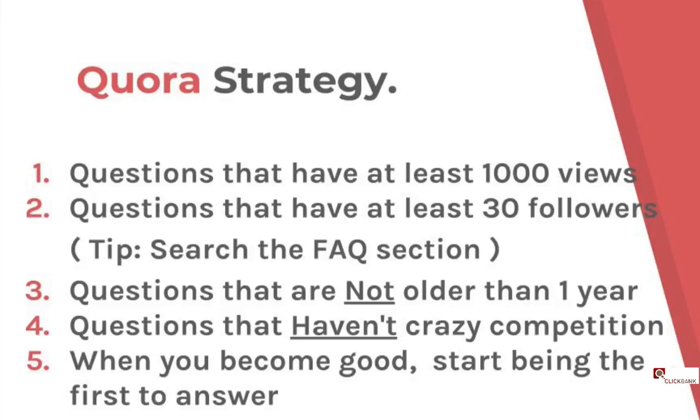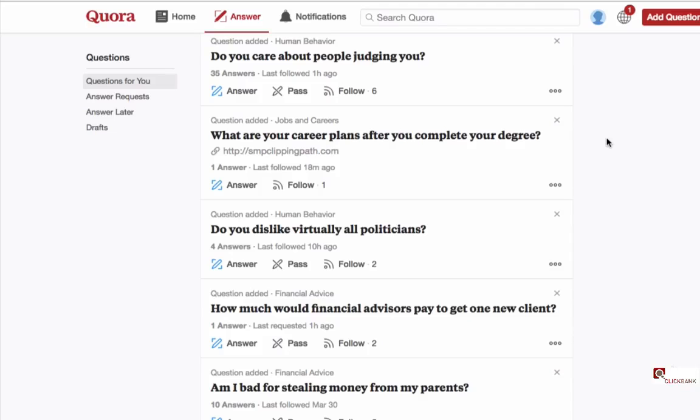My advice is to start small with a short answer if you're the first one or the second one, and see how it goes. If it goes well and you're getting more and more views, many other people will want to answer that, so you're going to get more competition. At that point, you want to make your answer better. You already know that this is working, so your work will be worth it. So make it longer, do your homework, get information, and make a better answer. Now we have all the tools to find the perfect questions to answer to get a lot of traffic. Now what we want to do is to know how to write a good answer. This is what we're going to see in the next lesson.